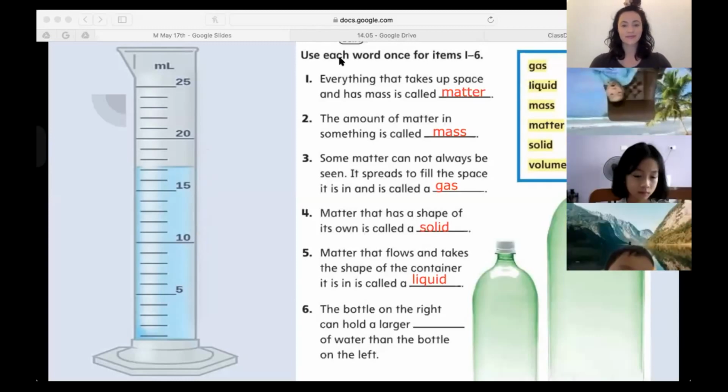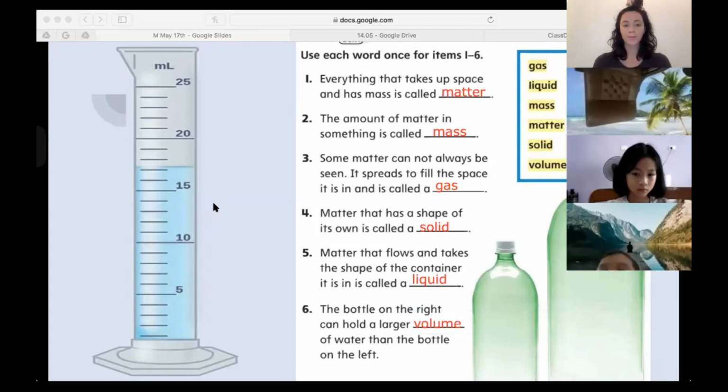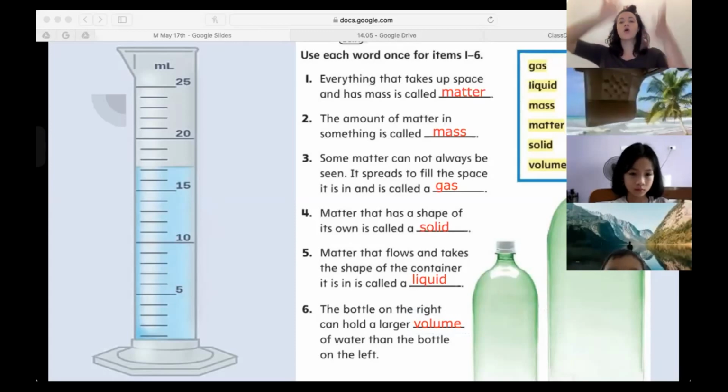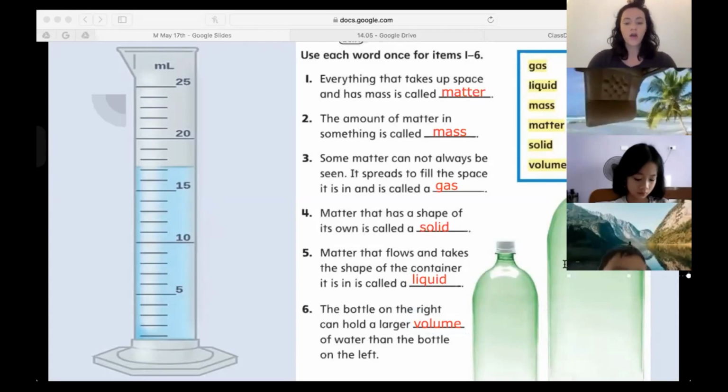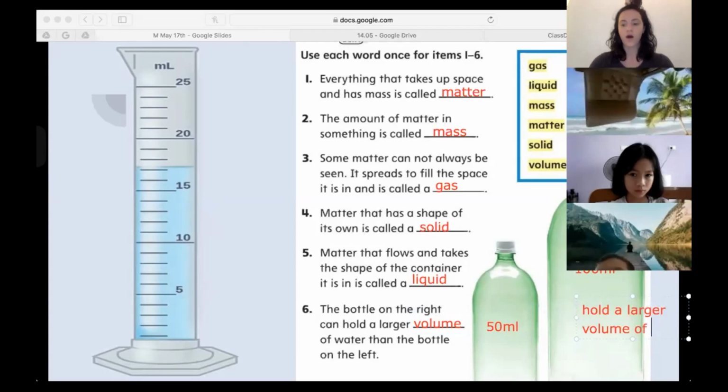The bottle on the right can hold more. Very good, Thuy Anh. Can you please say the word volume? Volume. Very good. So the bottle on the right can hold more, it has more space, so it can hold a larger volume of water. Maybe this one can hold 100 milliliters and this one can only hold 50 milliliters. So this one can hold a larger volume of water.